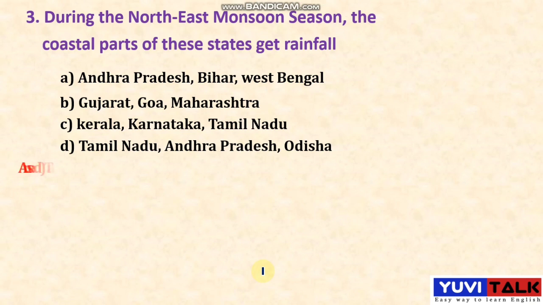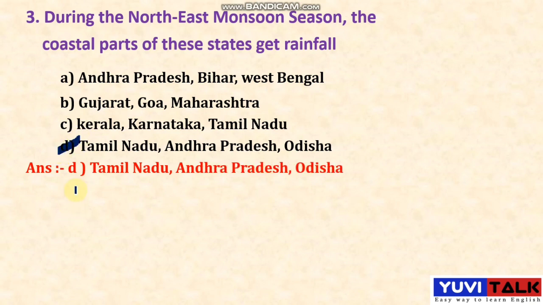See the right answer. The right answer is, students, option D, Tamil Nadu, Andhra Pradesh and Odisha. Option D is the right answer. Tamil Nadu, Andhra Pradesh and Odisha, these states get the rainfall during the northeast monsoon season. Okay students, now let's move on to the next question.